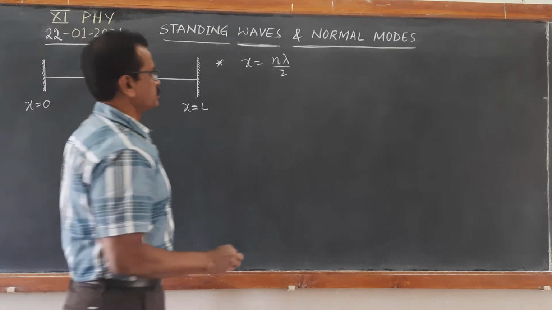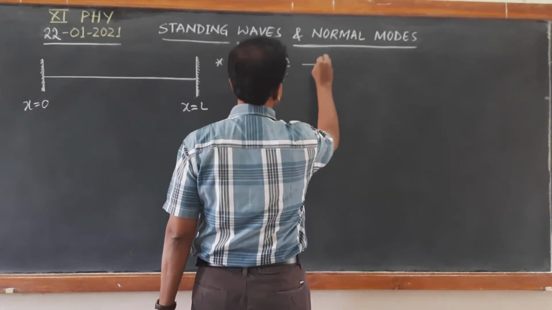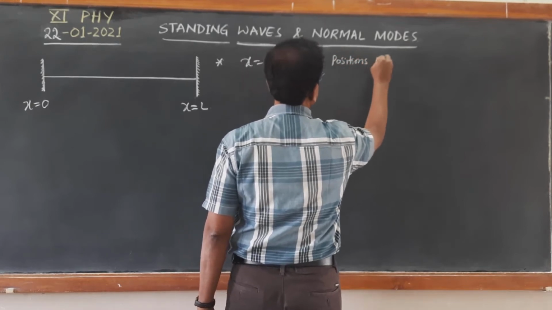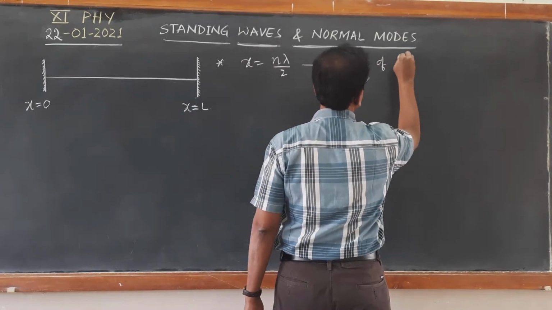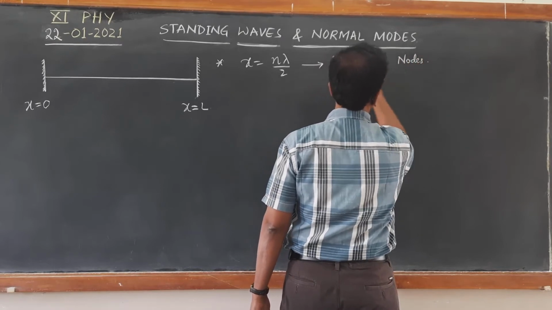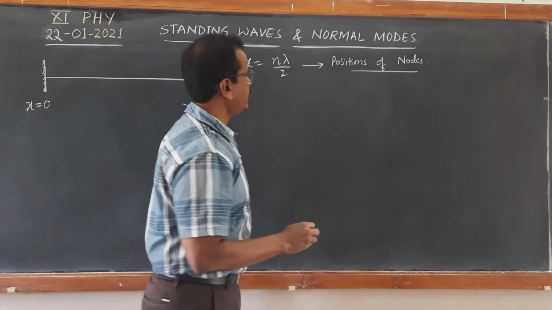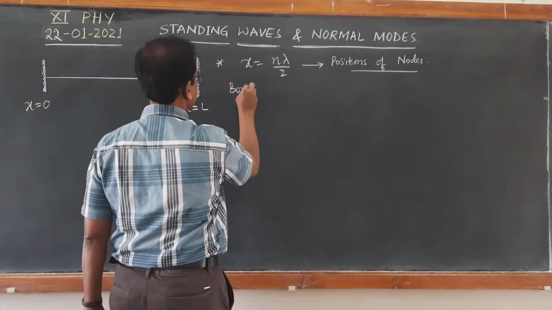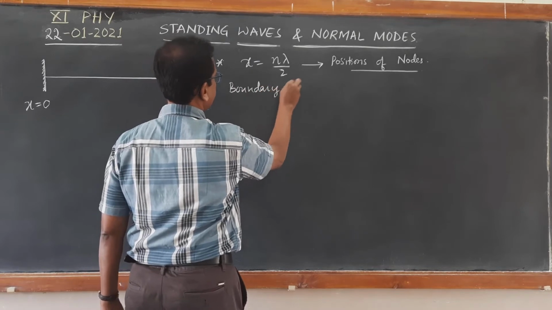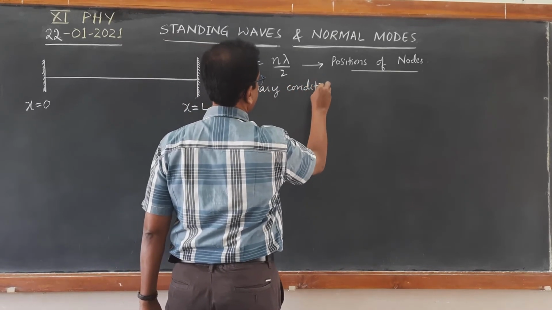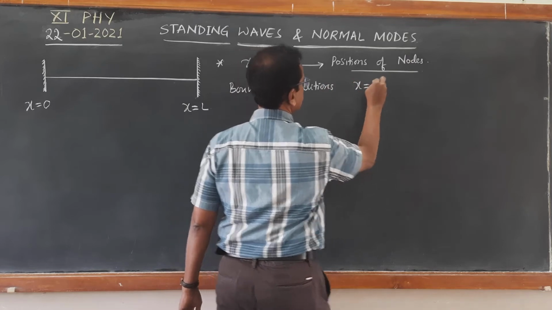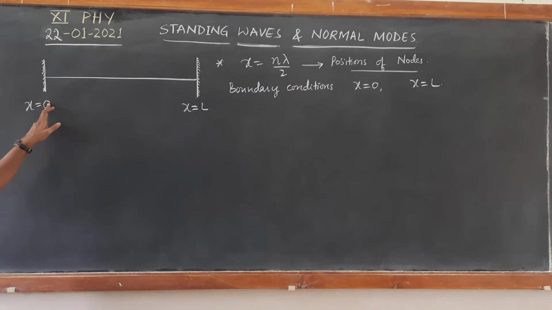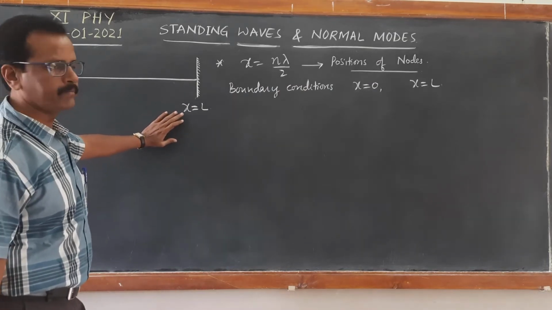Now applying boundary conditions, these are the positions of nodes, where n takes 0, 1, 2, 3 and so on. The boundary conditions are x equal to 0 and x equal to L. x equal to 0 corresponds to the first boundary, and x equal to L corresponds to the second boundary.